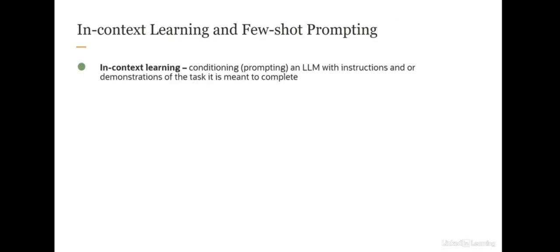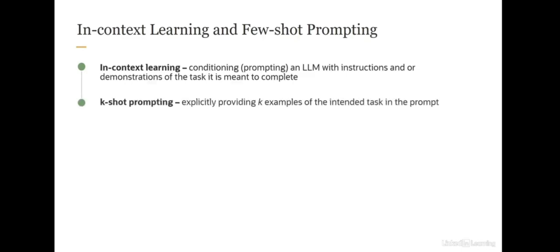The first one is called in-context learning. It is not learning in the traditional sense, as none of the model parameters are changing. What it means is that it has demonstrations of the task that the model is supposed to complete. You're conditioning an LLM with instructions and demonstrations of the task the LLM is meant to complete. There is also something called K-shot prompting, where you explicitly provide K examples, K as in the number 0, 1, 2, of the intended task in the prompt.